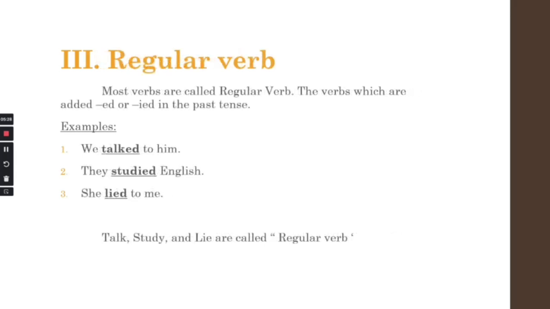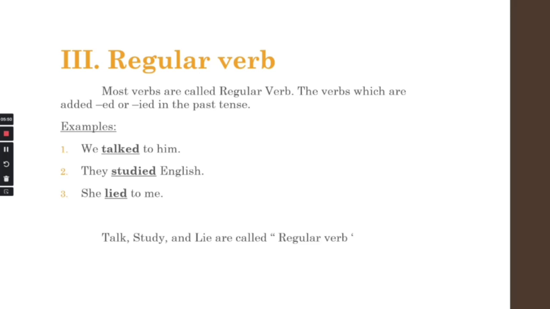Regular verb. Most verbs are called regular verbs. These are verbs to which we add ed or ied in the past tense. When we change from verb 1, verb 2, verb 3, and verb ing, remember that in English grammar, these are the four most important kinds of verb that you need to know very well.